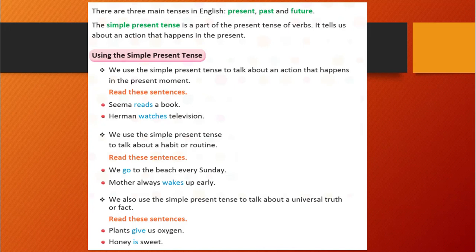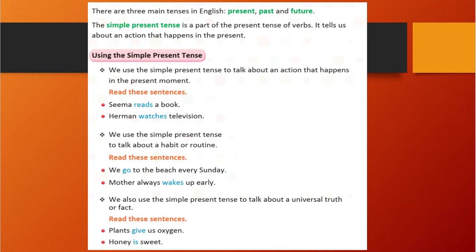For that also we can use the simple present tense. You can see here that we go to the beach every Sunday. What is happening here? Every Sunday you are going to the beach. That is your routine. So we have used the simple present tense.